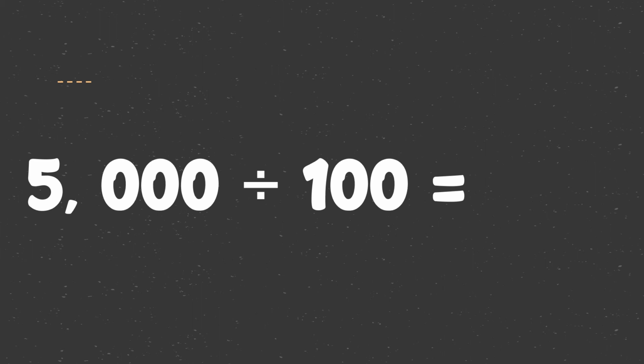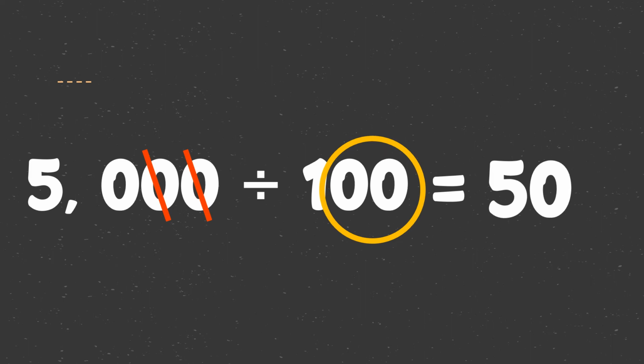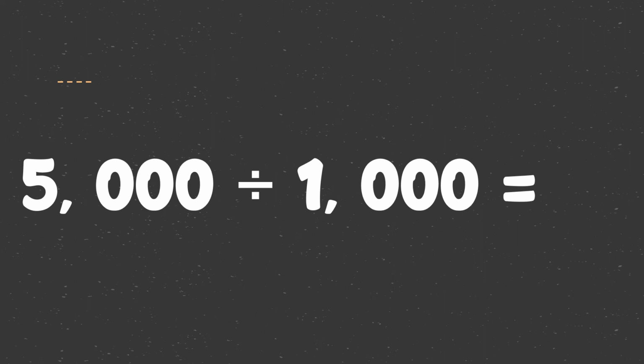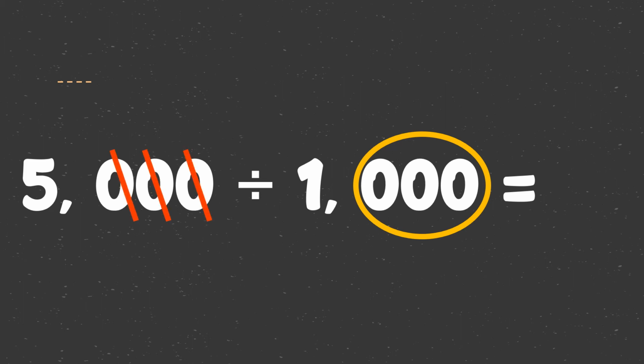Next, let's divide 5,000 by 100. Ilang zeros meron sa ating divisor? Dalawa. So, magbabawas tayo ng dalawang zeros sa ating dividend. Therefore, ang answer natin is 50. The last one, 5,000 divided by 1,000. Ilang zeros meron sa ating divisor? We have 3. So, magbabawas din tayo ng 3 zeros sa ating dividend. 5,000 divided by 1,000 is 5.